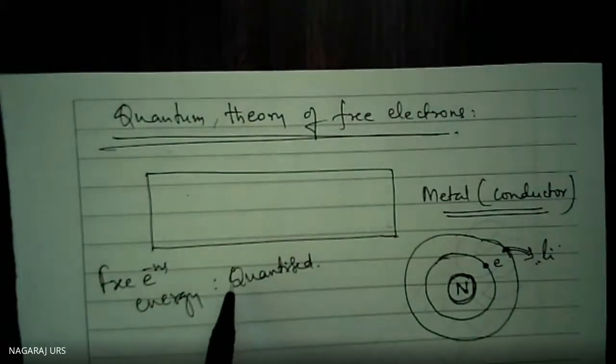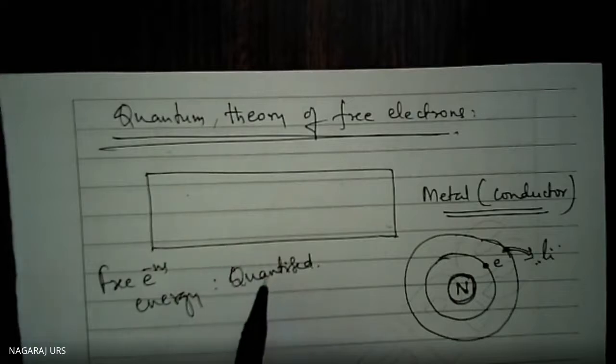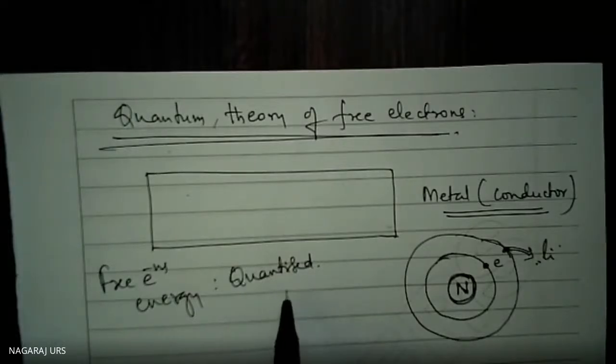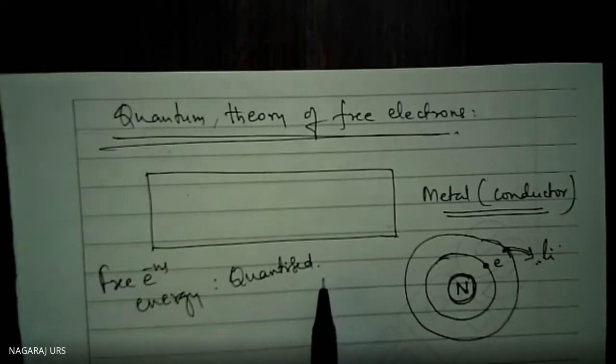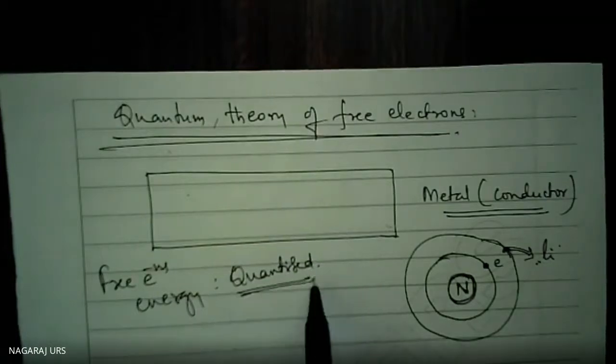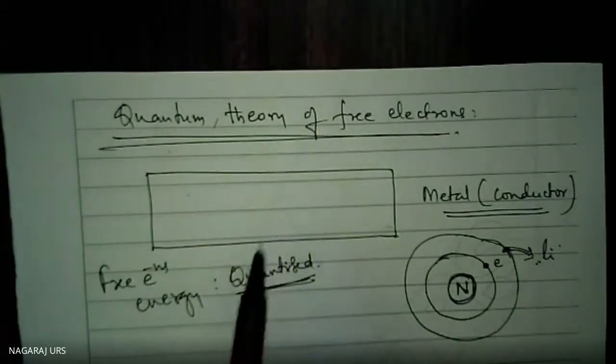You are aware of the quantization rule. It possesses a definite amount of energy. You cannot say it is 0, 0.1, 0.2, 0.3, 0.4, 0.45, 0.456, 0.457, like that. No, that is continuous. This is quanta, a definite amount of energy only.